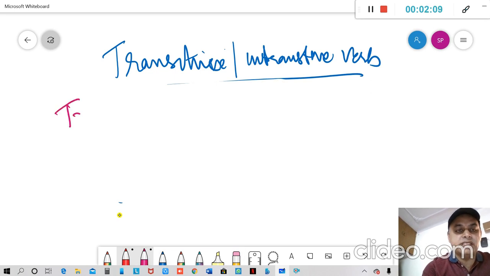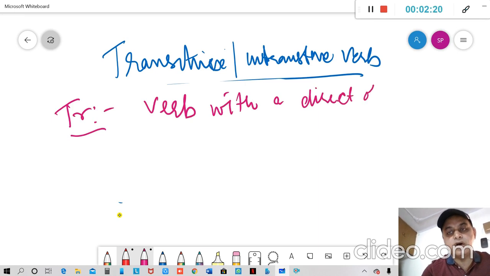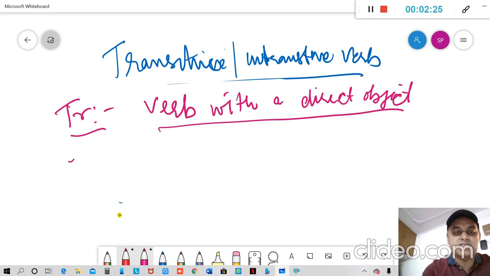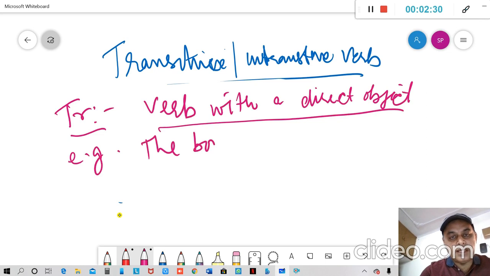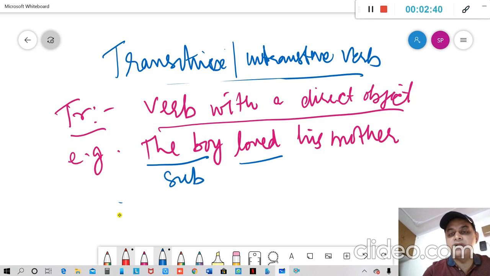First of all, we'll see the transitive verb. A transitive verb is a verb with a direct object. It's very simple if you understand it. A verb with a direct object. For example, the boy loved his mother. Now see, the boy is the subject here, loved is the verb here, and his mother is the object.